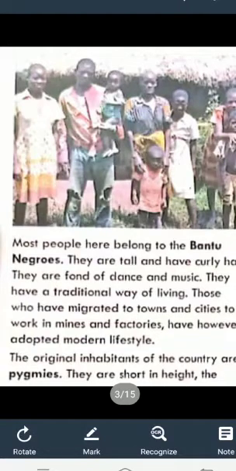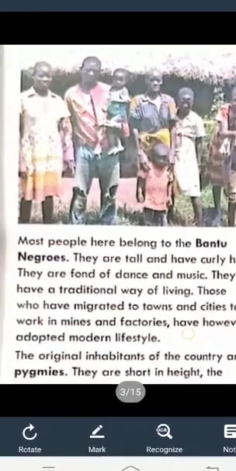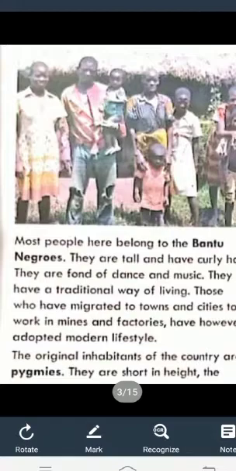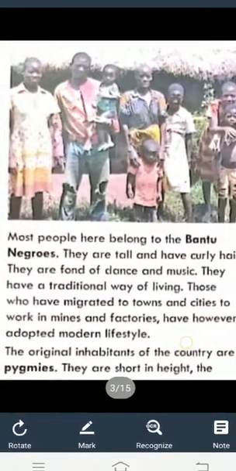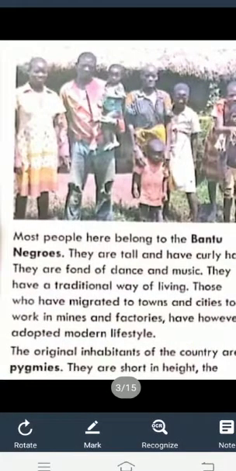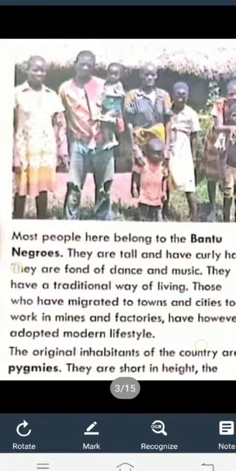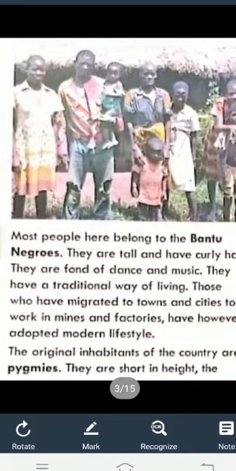Those who are migrating to other towns or cities, which are modern, to work in mines and factories, have however adopted a modern lifestyle.